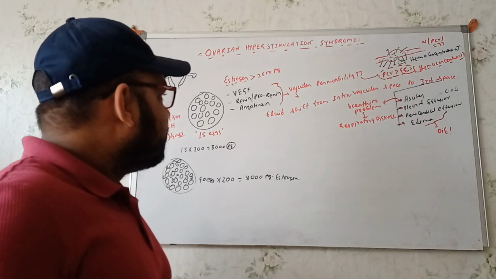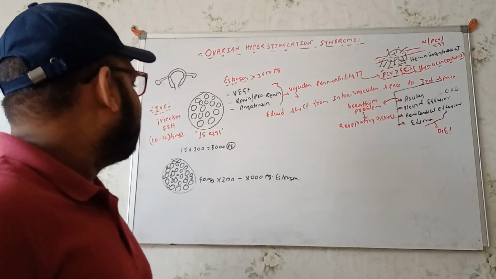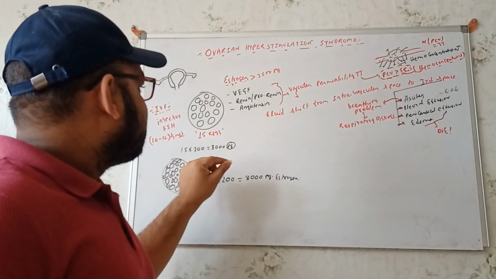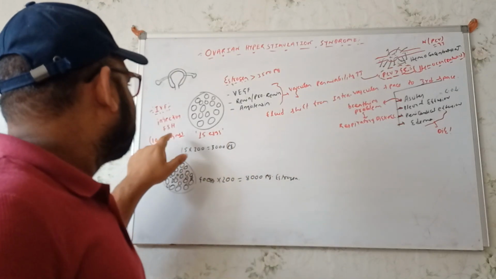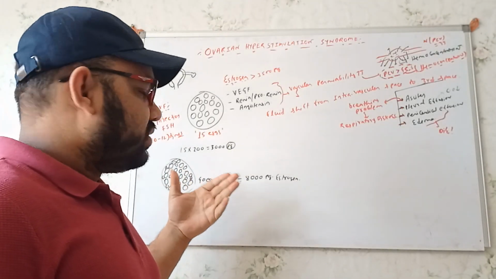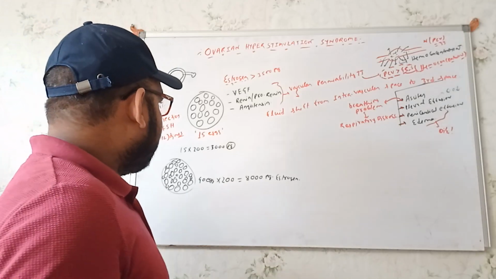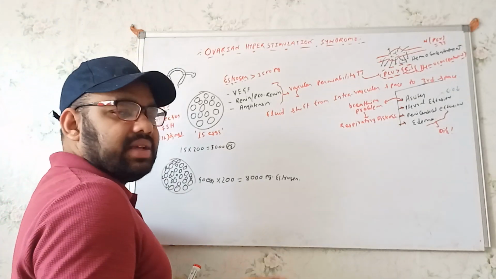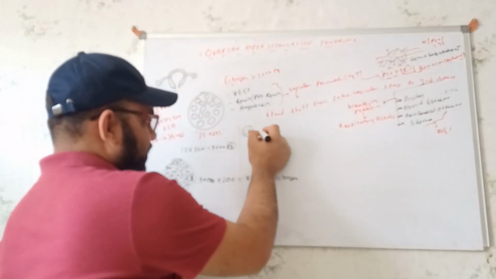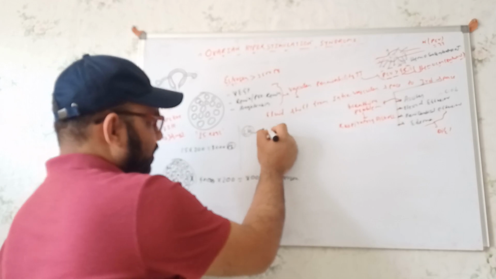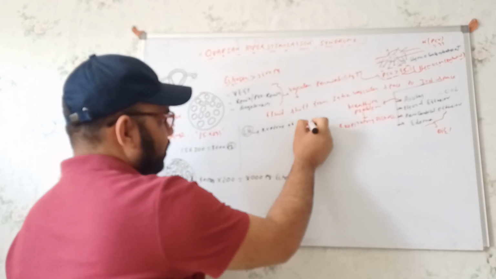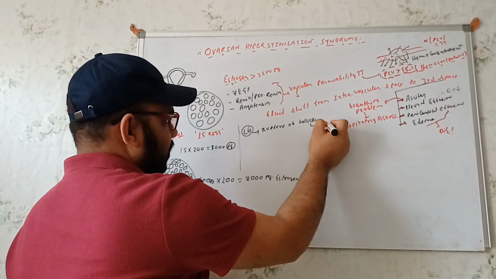Now another important thing: our main target was to have the fetus, to have children. In these cases, whenever we use FSH, as a result we get the production of follicles, and as a result we get the production of estrogen. Now normally, under normal circumstances, LH causes the rupture of the follicle, and then we get ovulation, meaning we get the ovum normally.